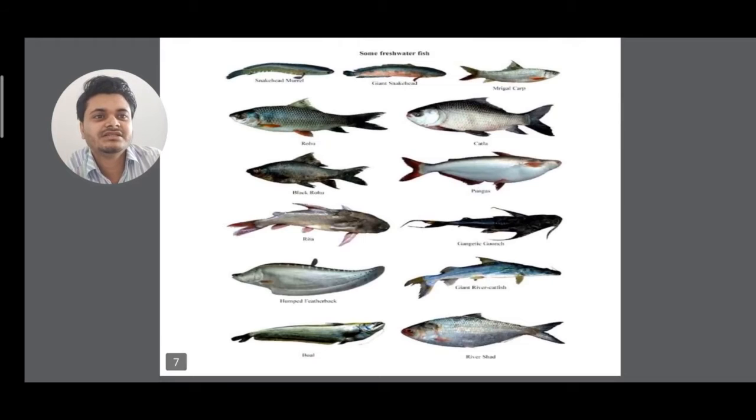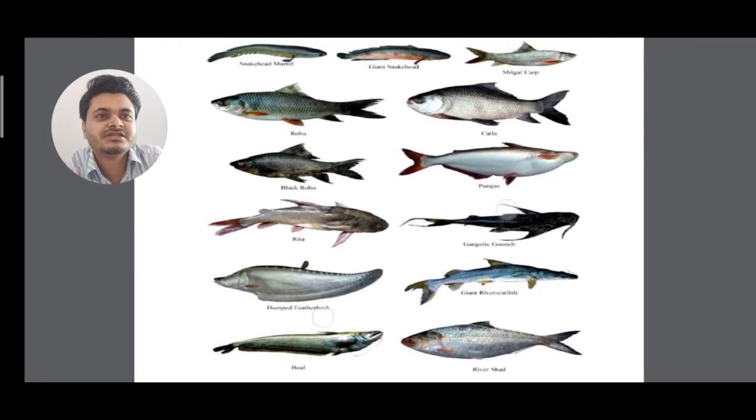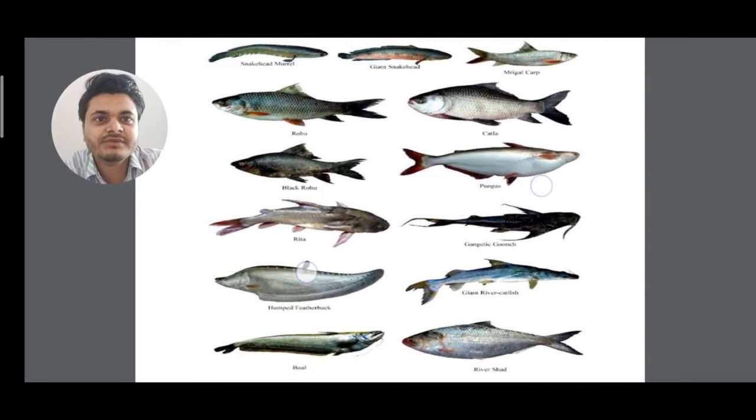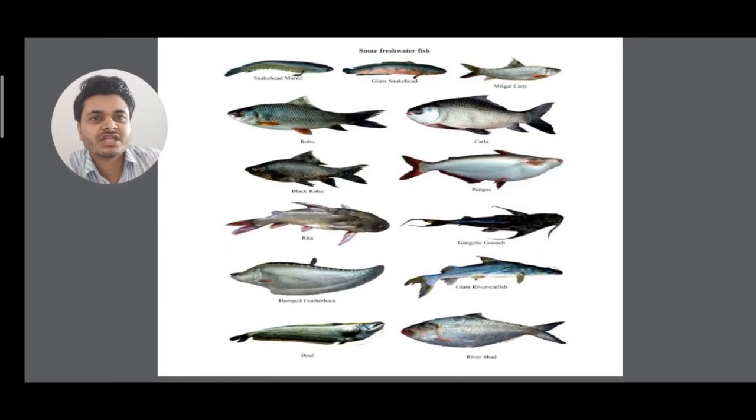So these are interesting pictures. These are all real pictures I've given so that you can understand how fishes look and what their names are, clear?